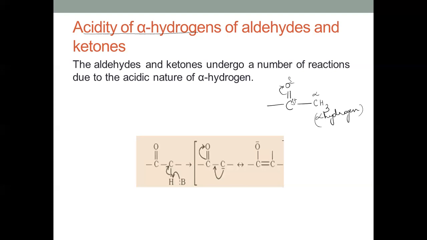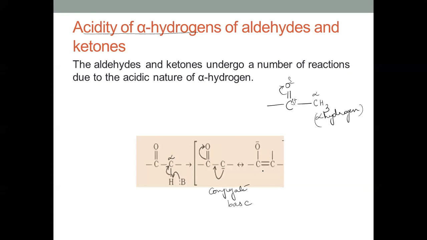So here, if the base abstracts a proton from this alpha carbon, this alpha hydrogen, we can see the resonance which is possible in the resultant conjugate base. When the base abstracts a proton, the negative charge will be on this, and this is in resonance, and these are the resonance structures which are possible.